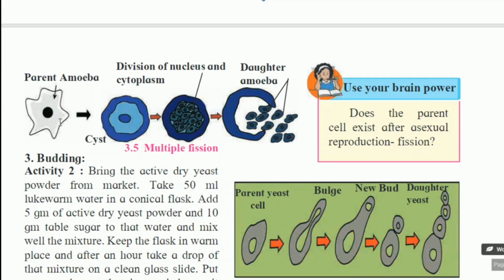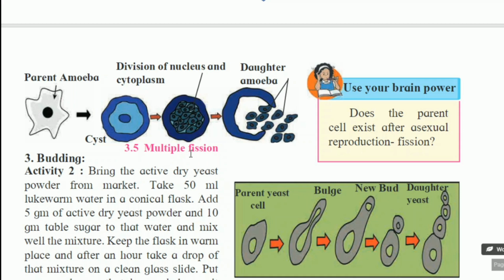Here, diagram 3.5, multiple fission. This is the parent amoeba. In the second step there is a formation of a cyst. You can observe this covering, it is called the cyst. In that cyst there is a division of nucleus and cytoplasm, further division of nucleus and cytoplasm, and due to that many daughter cells are formed. Whenever a favorable condition occurs, that cyst breaks and many daughter amoebae come out. So this is multiple fission.